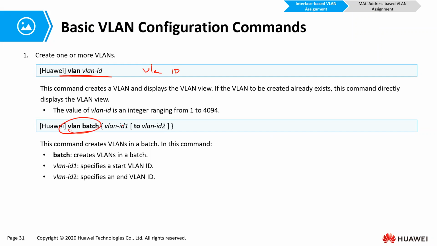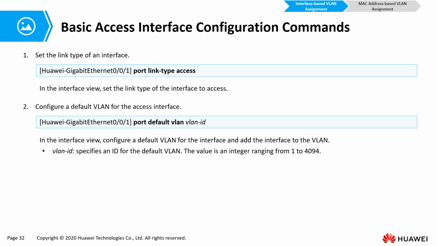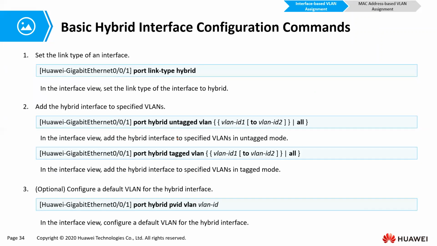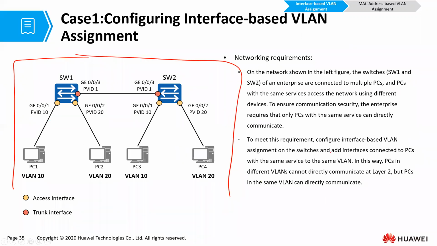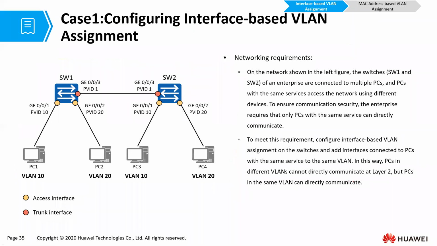And you can also create a set of VLANs all at the same time. Now we might do this, but before we do, this is a case. You see this? This is a case configuring interface-based VLANs, okay? This is an exercise for you. Please take a picture of it.